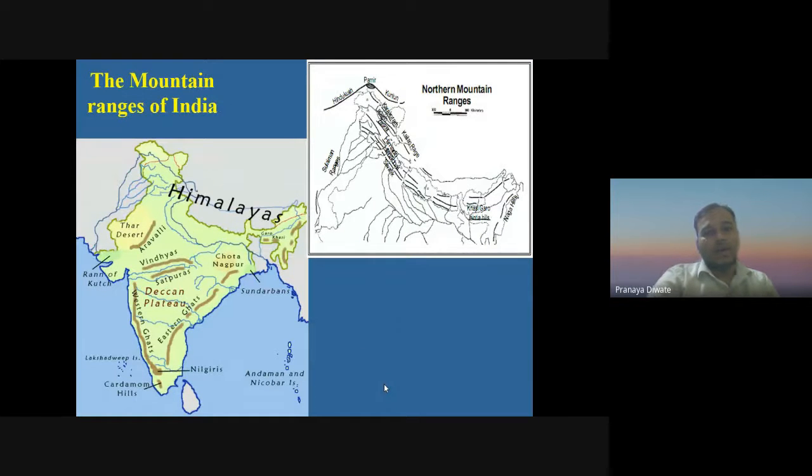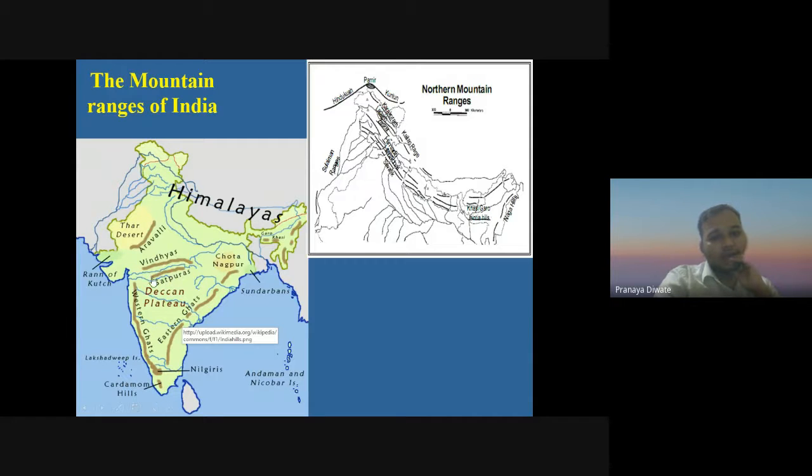You can clearly see the mountain ranges of India in this picture. This is the Aravali, which is also considered as dividing the eastern and western Dharwar respectively. This is the Aravali mountain. There is the Thar desert on this western side, and we have the eastern side here. Then we have the Vindhyans.